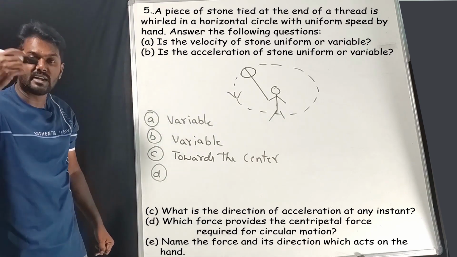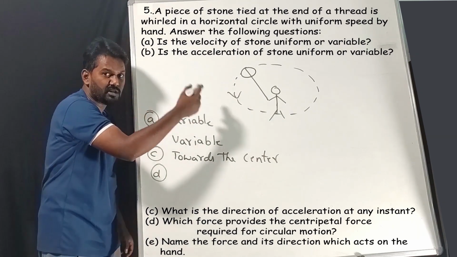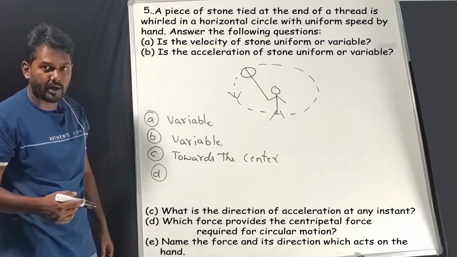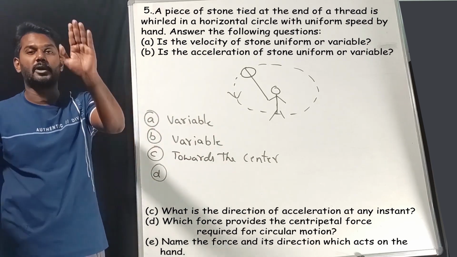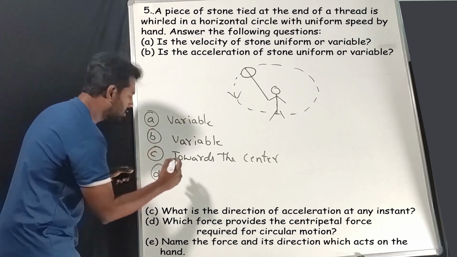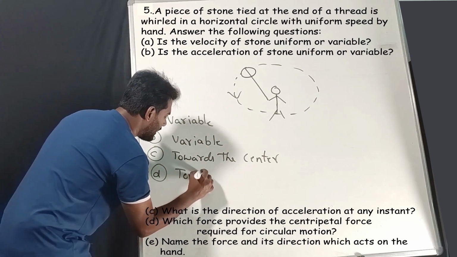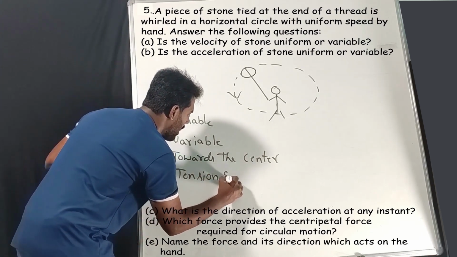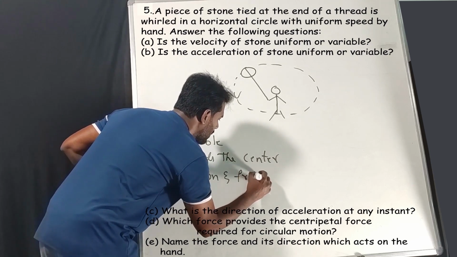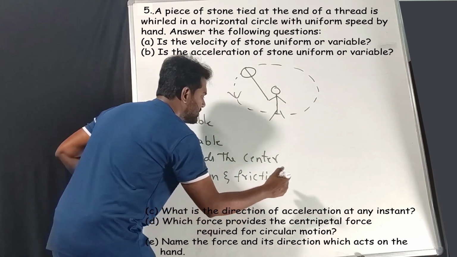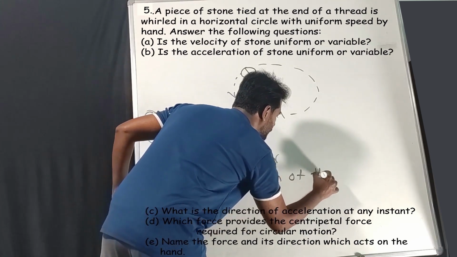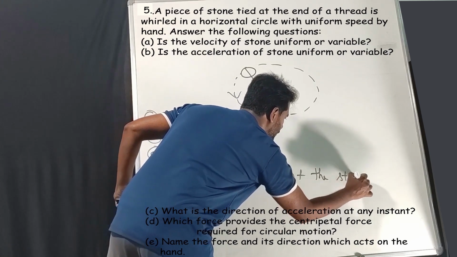The friction and the tension of the string is providing the necessary centripetal force. So tension and friction of the string.